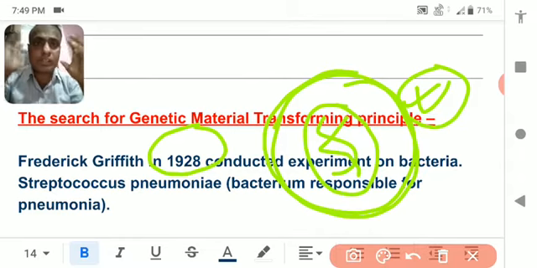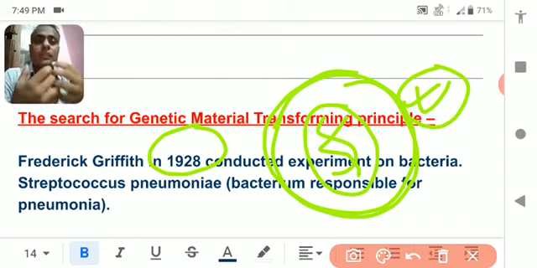There was a controversy going on among the scientists of that period, and all scientists tried to find out the reason. What is actually the genetic material? Is it the protein or the DNA?